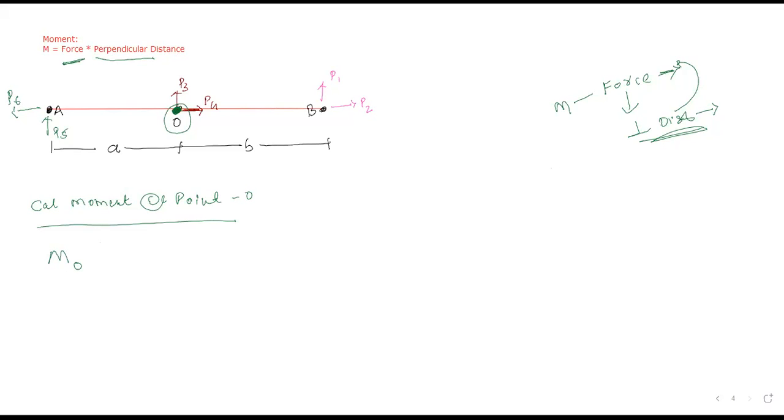Is it clear? M is the moment and O is the point where the moment is to be taken. That's it. I hope it is clear to all of you. Now, just shift to point A.